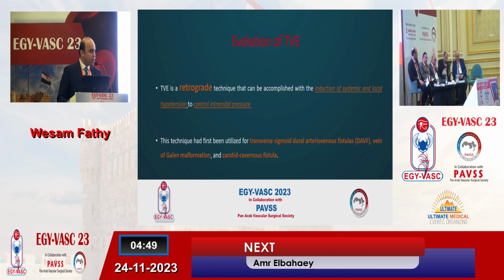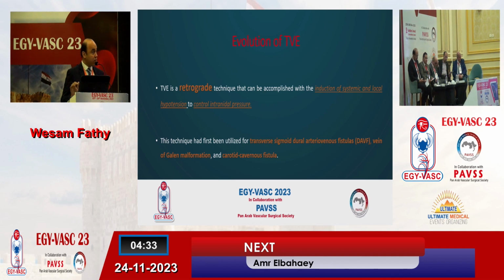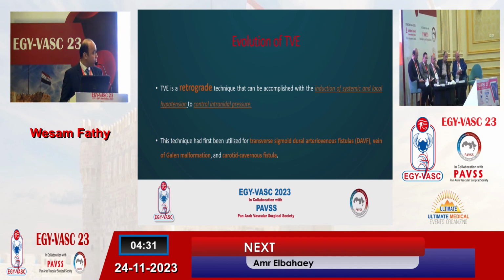Transvenous embolization of the AVM is a retrograde access in which we use systemic and local hypotension to control intranidal pressure. This transvenous embolization technique was first used for treatment of transverse sigmoid dural AV fistula, vein of Galen malformation, and carotid cavernous fistula.